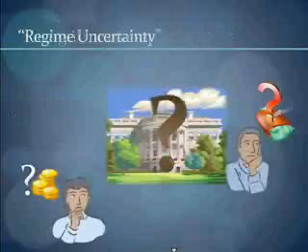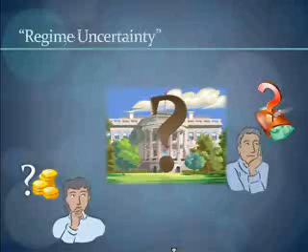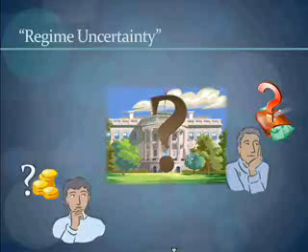Something else that we have to realize about what happened during the Great Depression was what F.A. Hayek later called regime uncertainty. That is, people had no idea what FDR and the government was going to do during the 30s, so they weren't about to make any investments or start businesses because they didn't know what new taxes or regulations would be enacted. So the economy basically stagnated during the 30s because of the fear of the government.